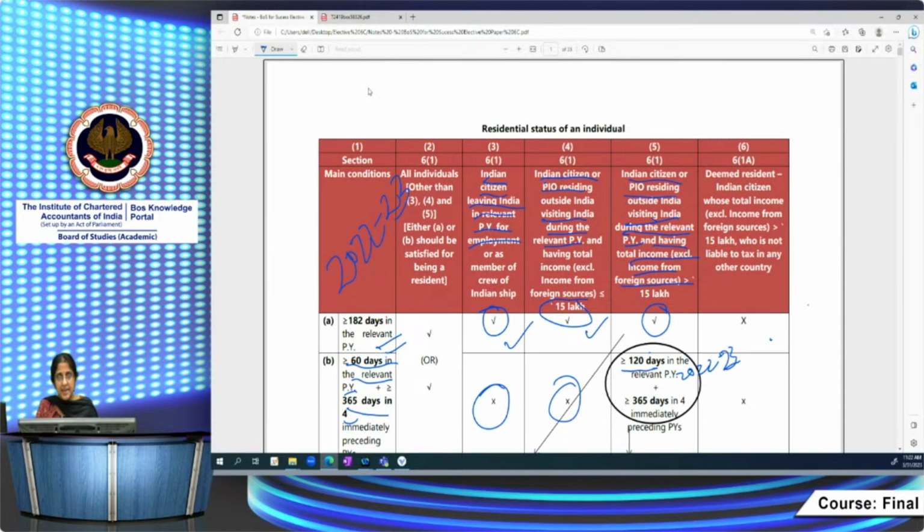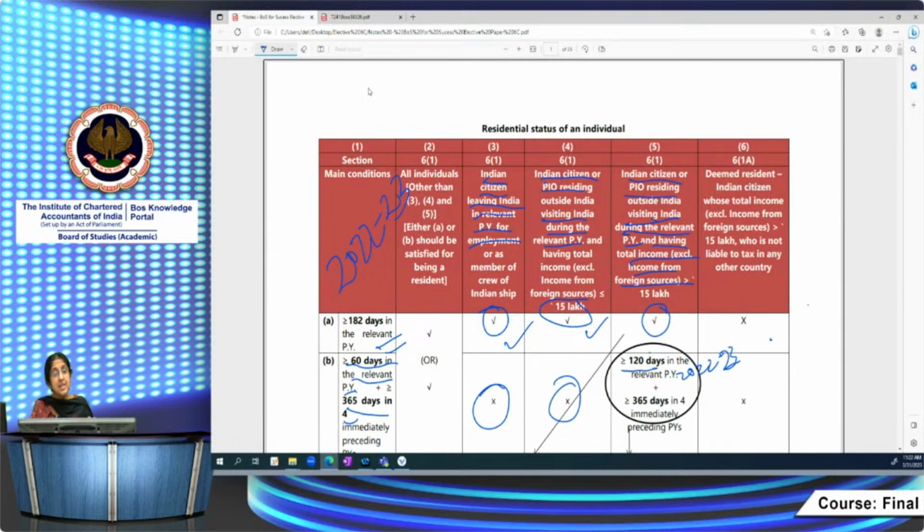That is, an Indian citizen or person of Indian origin residing outside India who comes to India on a visit, and his total income excluding income from foreign sources is greater than 15 lakh. In that case, the modified condition of 120 days applies. Suppose the stay is not 182 days, then you have to see if it's greater than 120 days. If it's greater than 120 days, that alone will not suffice. He should have stayed in India for 365 days or more in the immediately 4 preceding years. Only then he will be treated as a resident of India.